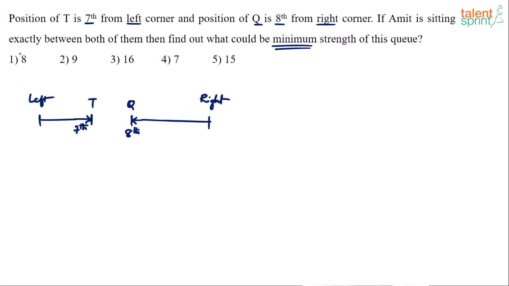Now he says Amit is sitting exactly between both of them. So Amit should be exactly between both of them. So Amit has to be between T and Q, right? Exactly between T and Q. What would be the minimum strength of this Q?